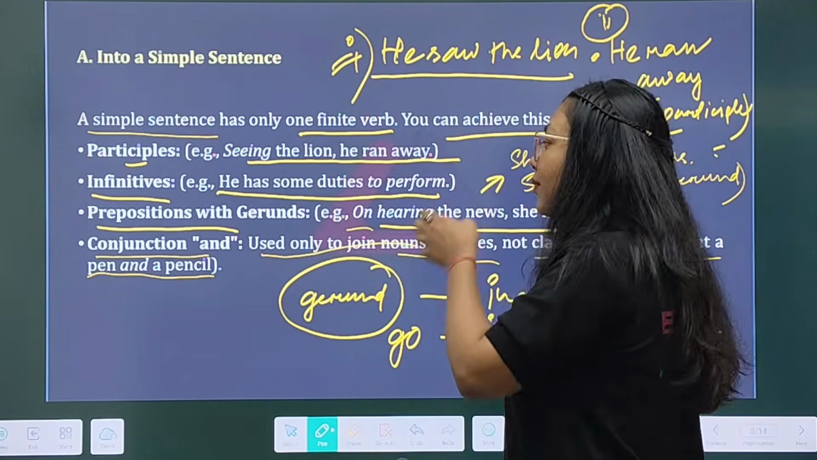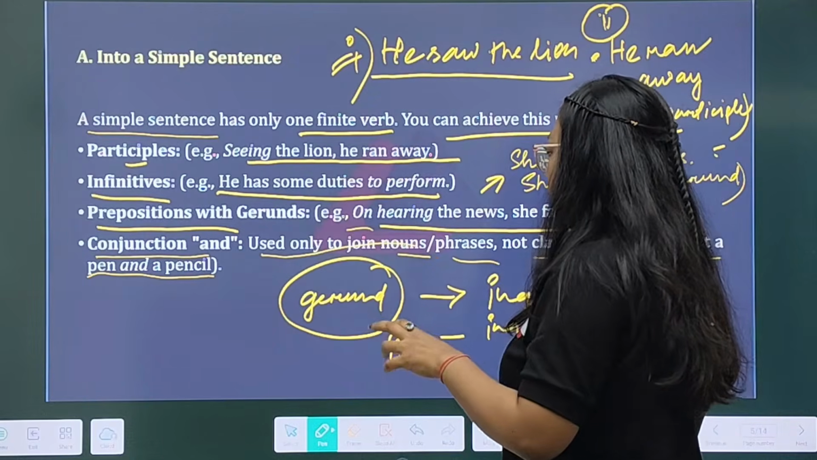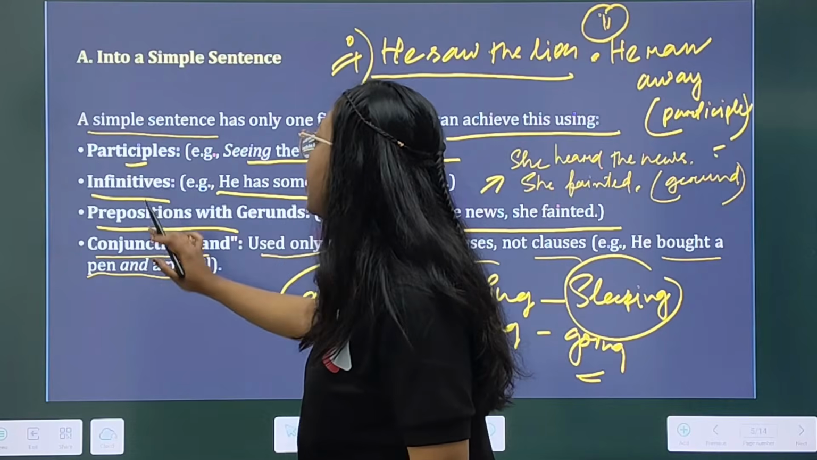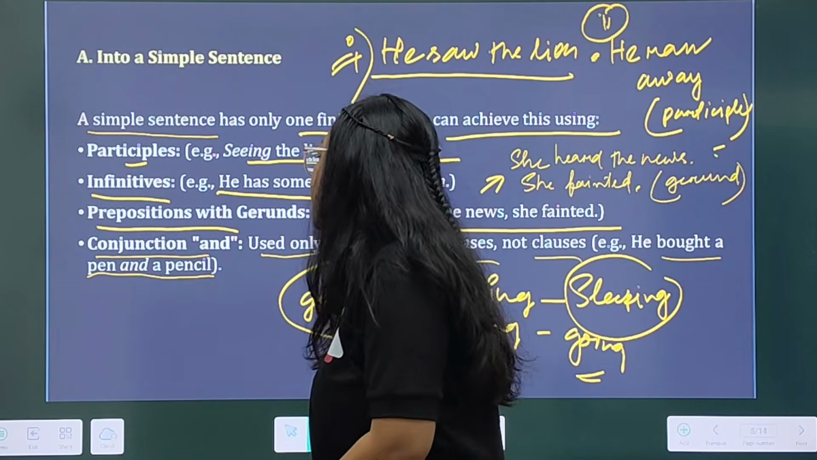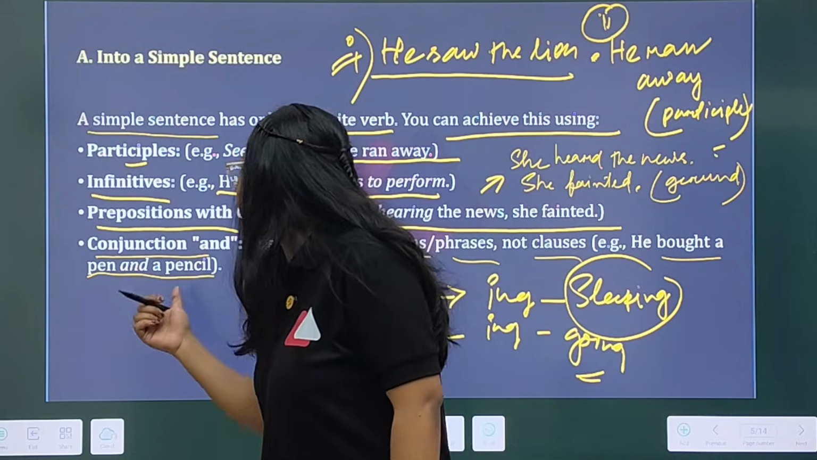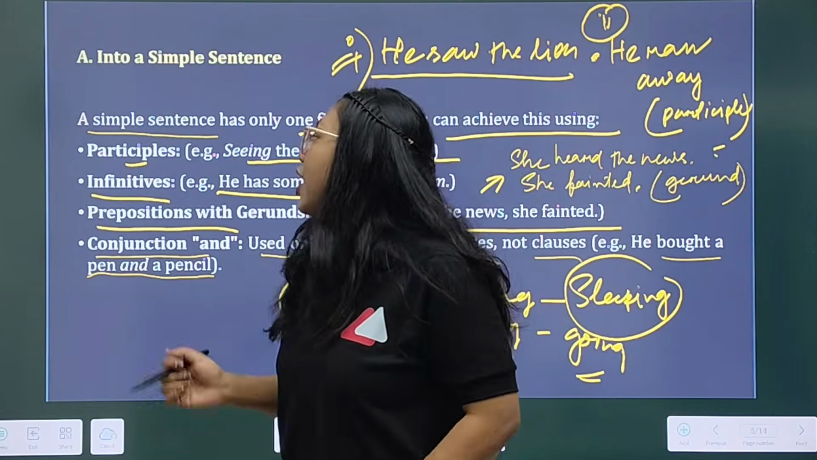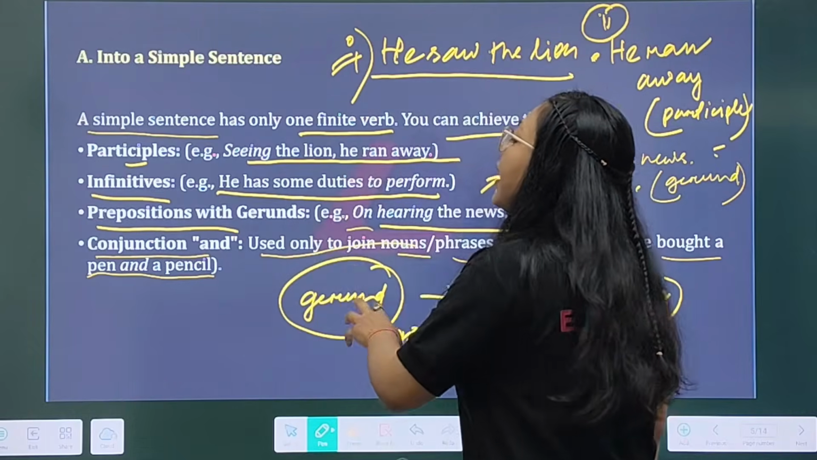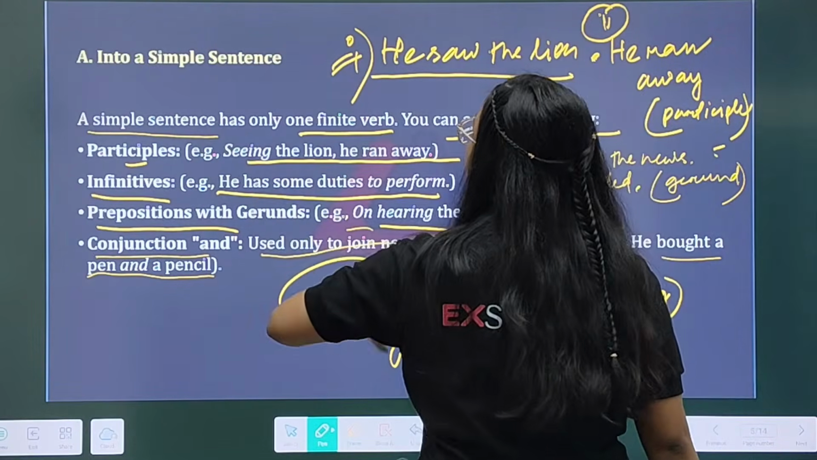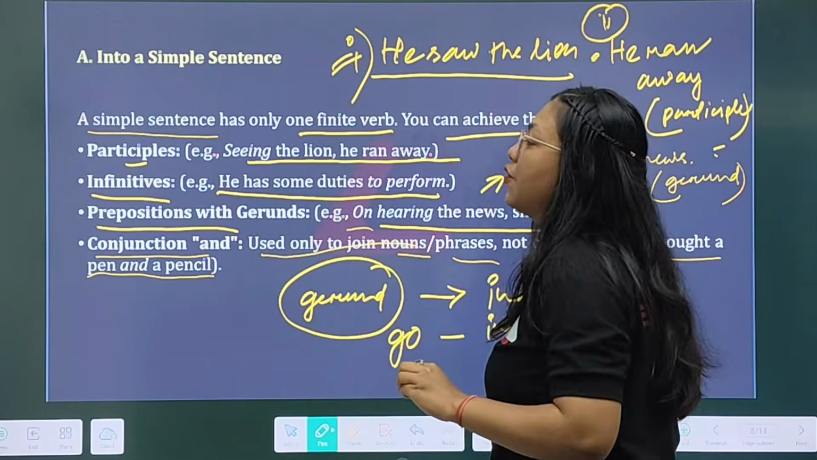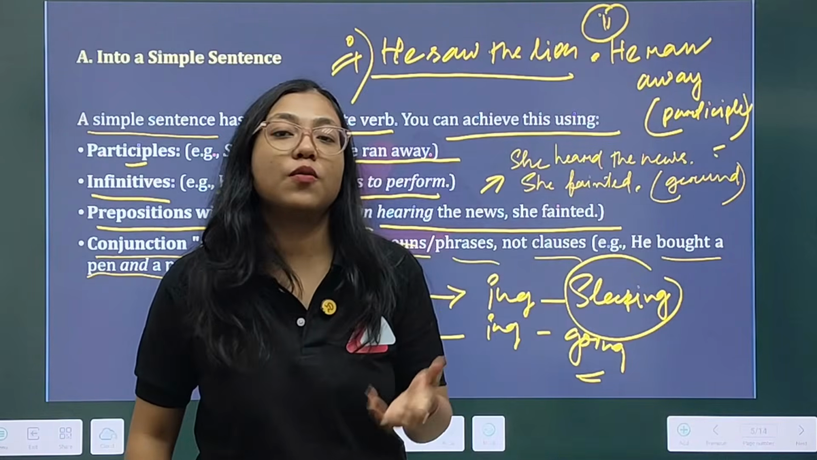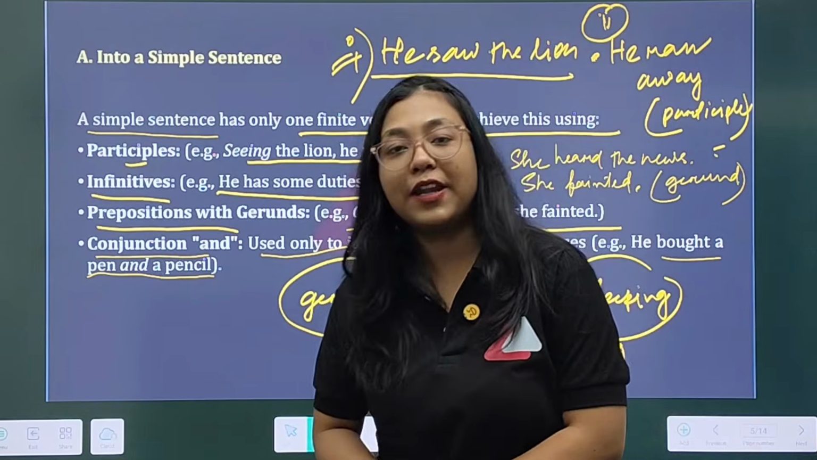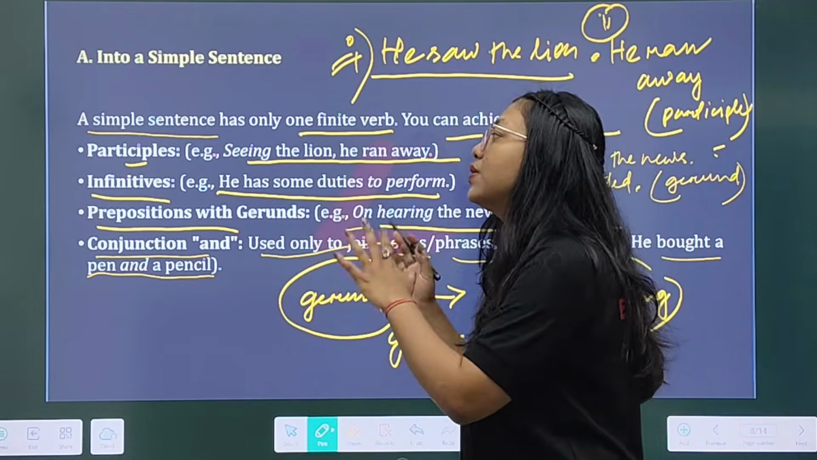What are the basics? Suppose by using participles, by using infinitives, by using prepositions with gerunds, or by using conjunctions, you can combine those sentences. So you combine two or three sentences to form a new simple sentence. In that way you will eventually get a new simple sentence.